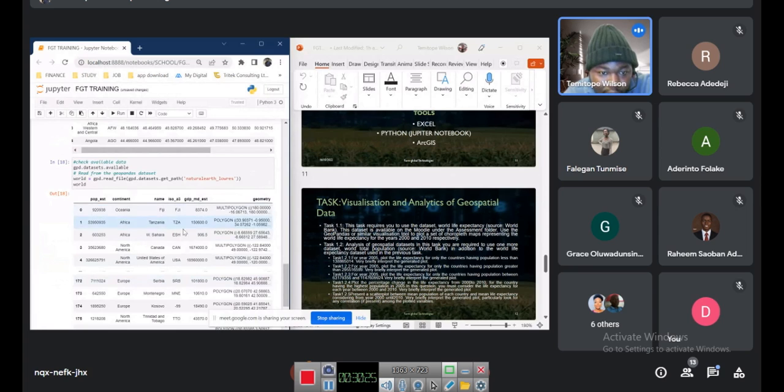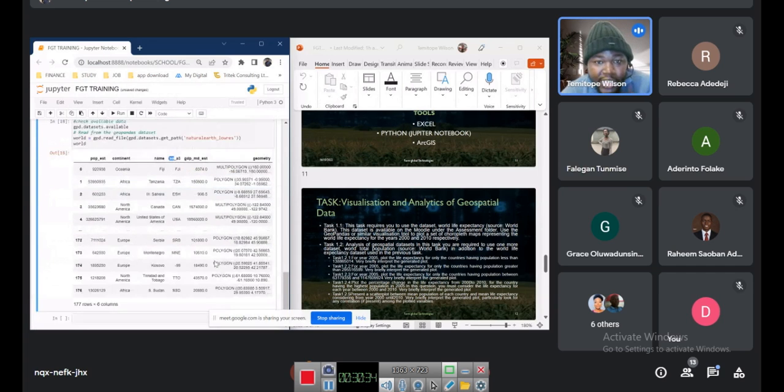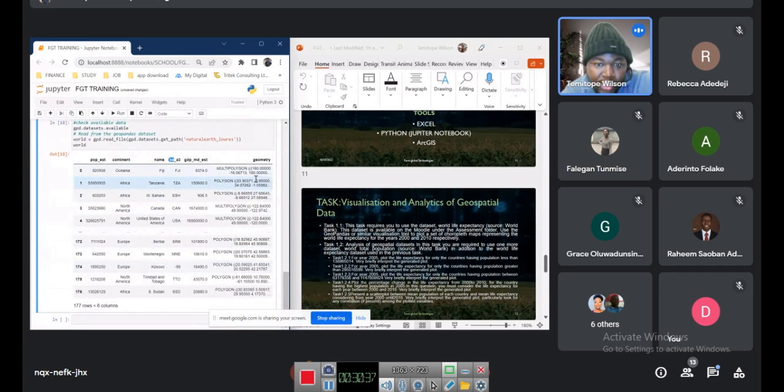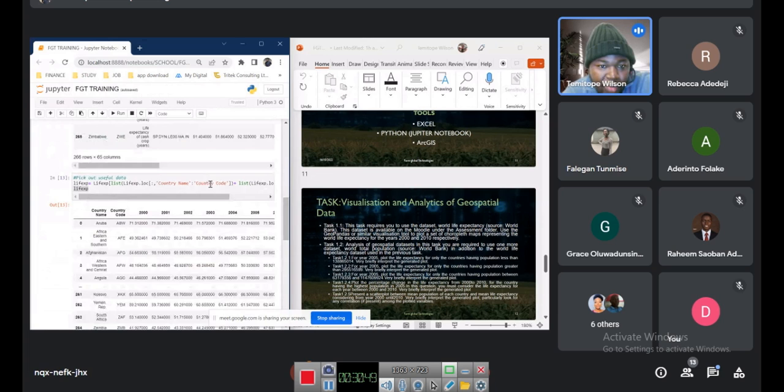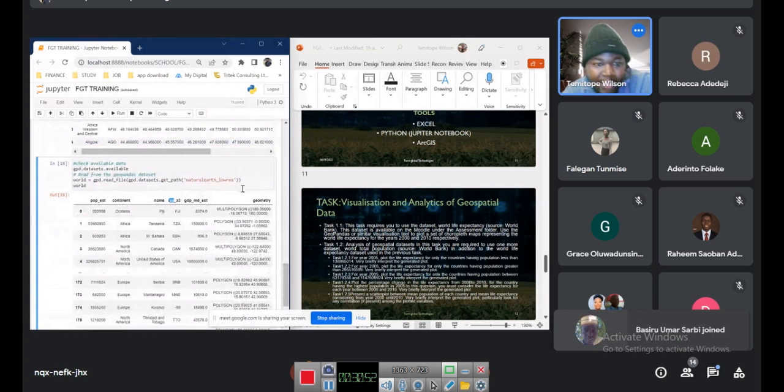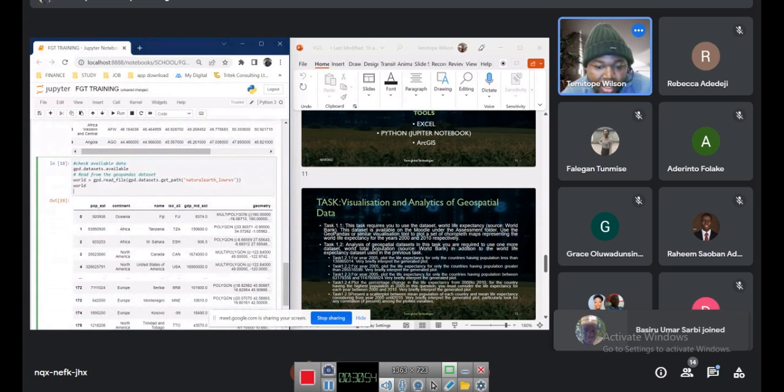We've got ISO A3. This is country code, but it's not written as country code there, which means we need to change this name to country code for the purpose of merging. And then the most important thing we need here is the geometry, which is the longitude and latitude. So we are going to change this name first, this country code first, so that we can merge it using country code to this data. Remember, we have country code here, so we need to make them the same name, and then we bring them in together. So first of all, we rename it.